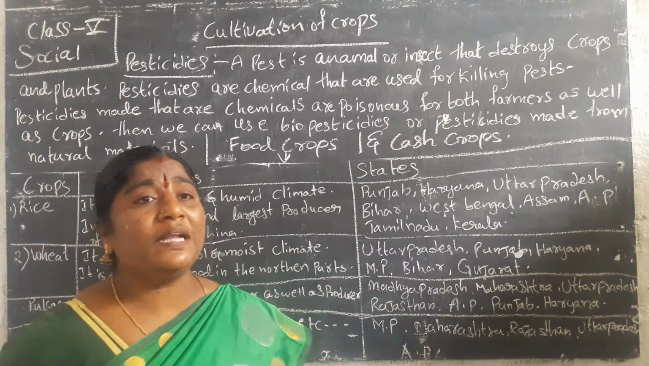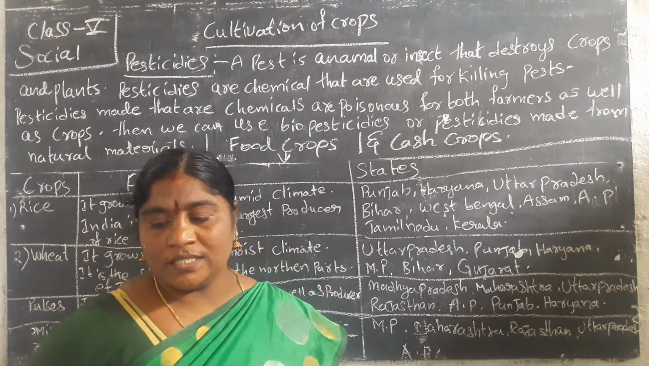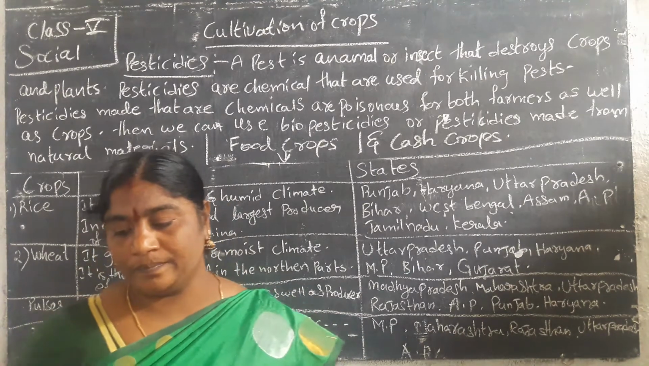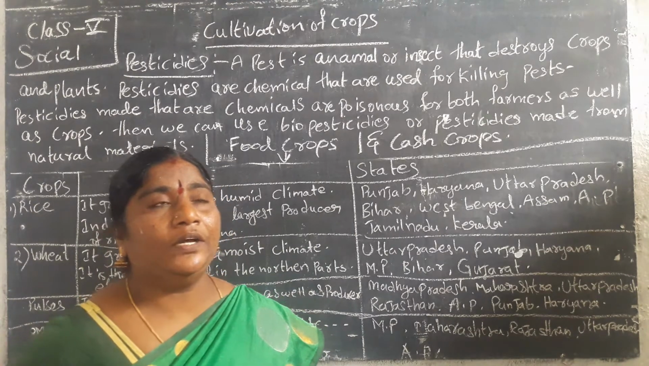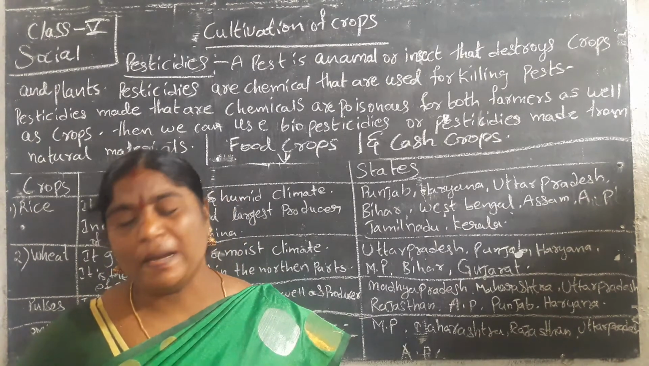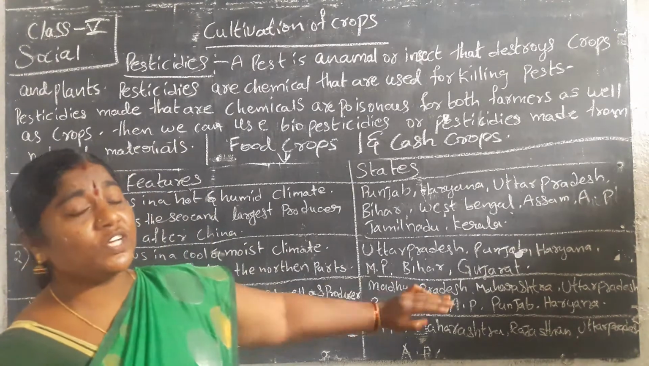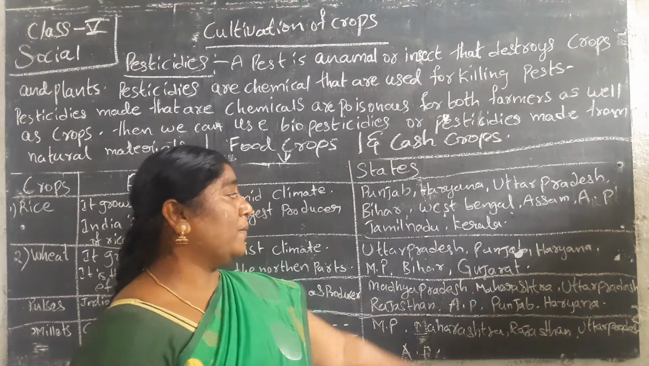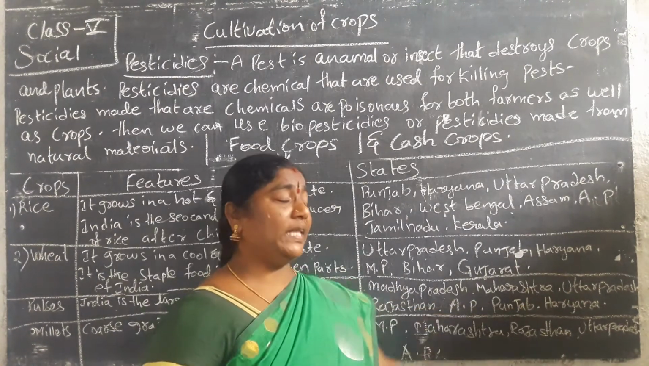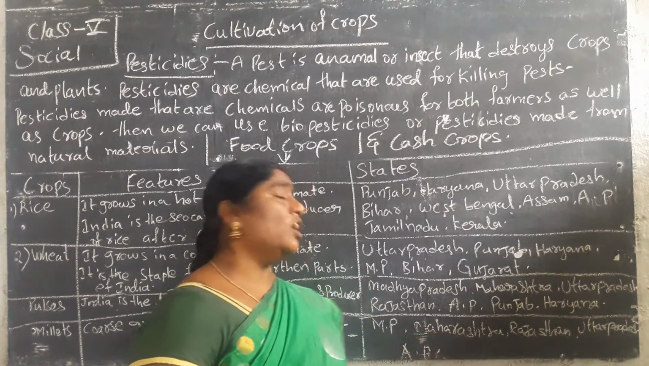And the pulses are arhar, moong, masoor, chickpea, peanuts and gram, moong dal and kidney beans. These are pulses. Which states are growing these crops? Madhya Pradesh, Maharashtra, Uttar Pradesh, Rajasthan, Andhra Pradesh, Punjab, Haryana.